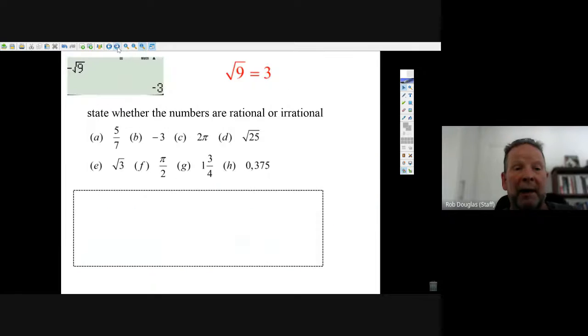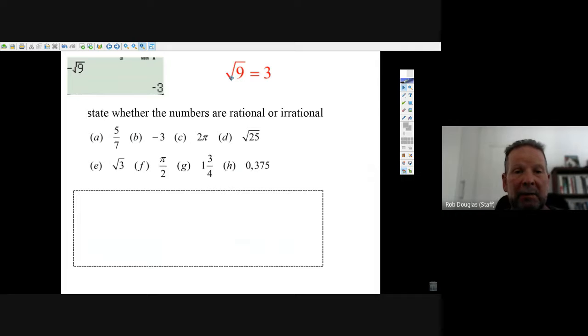Okay, so now we have an exercise. This is the exercise that we're given. Just be careful. Remember, if you can't write it as a ratio, it's not rational. But sometimes they can give you numbers that don't look like fractions. Like, say you have the number 3. You'd say, well, that's not a fraction, but it is a ratio because it can be written as 3 over 1.